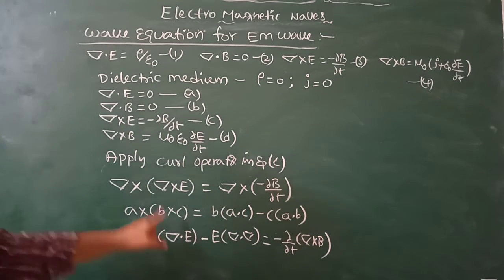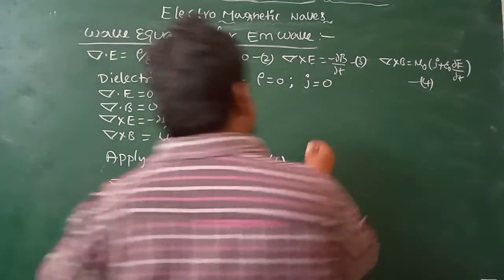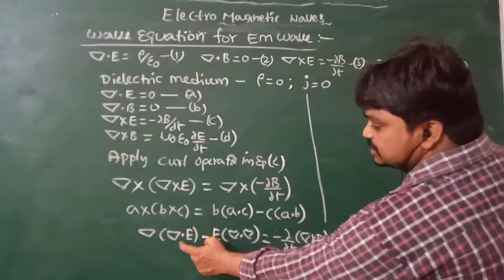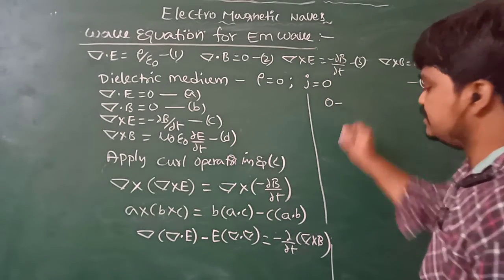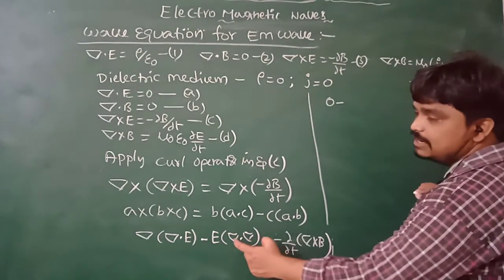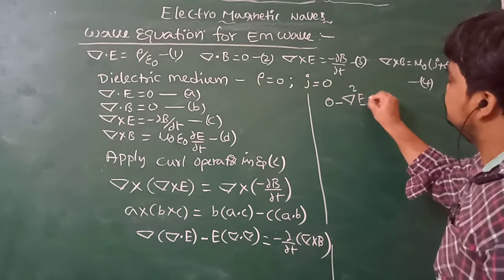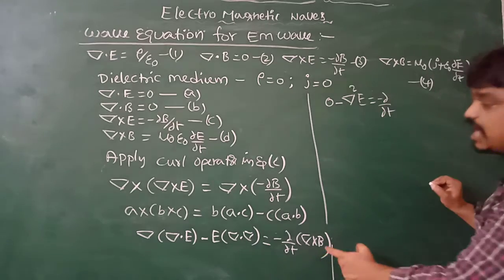Now, del dot E is equal to 0, so this term becomes 0, this term becomes 0. That is, I can write del square E is equal to minus dou by dou t of del cross B.